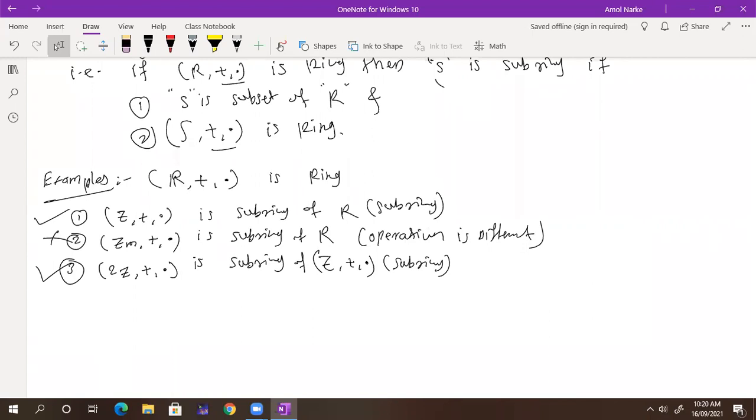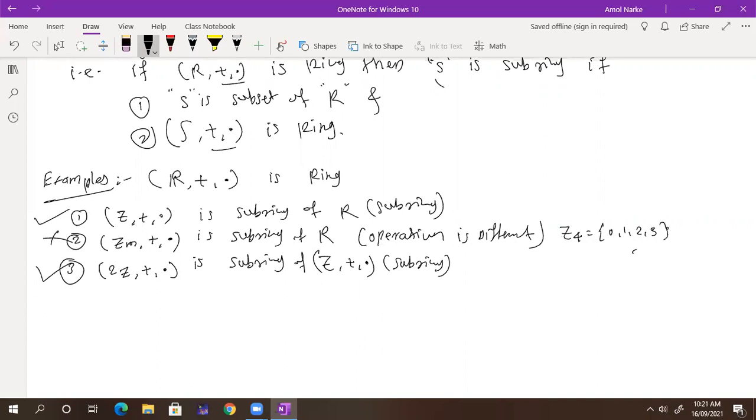Sir, can you tell why the second is not a subring? The operation is different. Here the plus operation is a modulo operation, and here we have the usual addition and product operation. Suppose I consider Z4. In Z4, we have 0, 1, 2, 3.